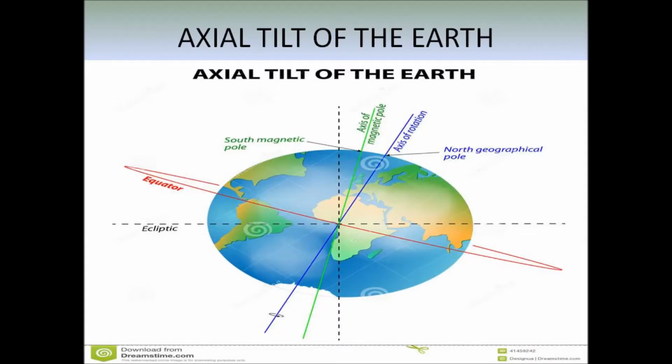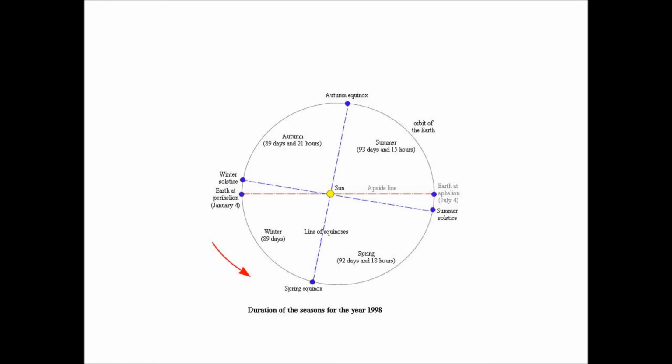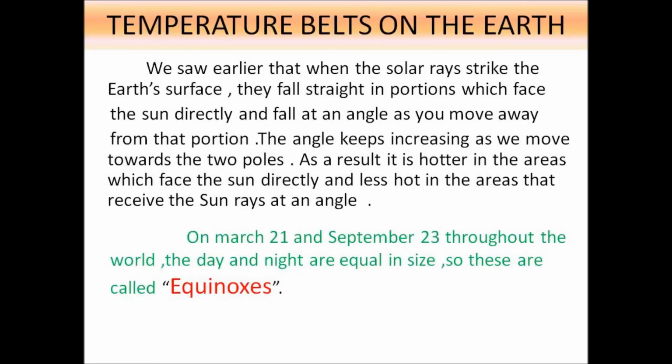Now the first picture is about the tilt of the earth on its own axis, where you will find the axial tilt of the earth. Now seasons in the north and south hemisphere occur due to this tilt. Here also you can find one picture, children. Observe carefully.